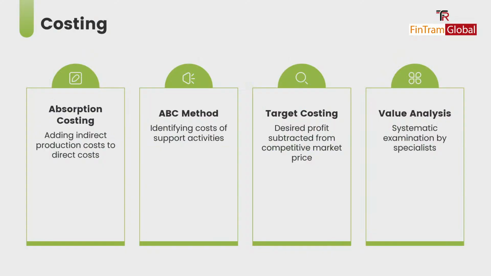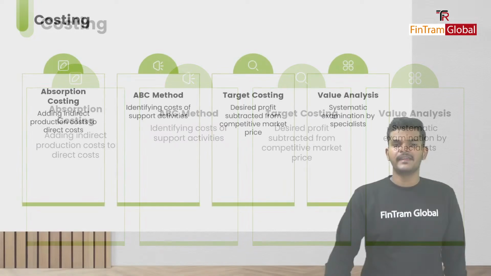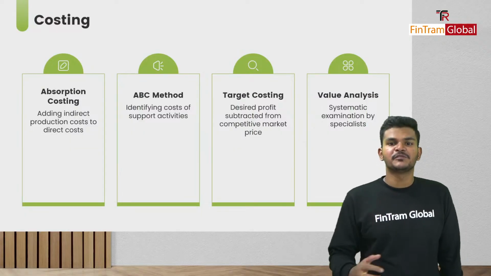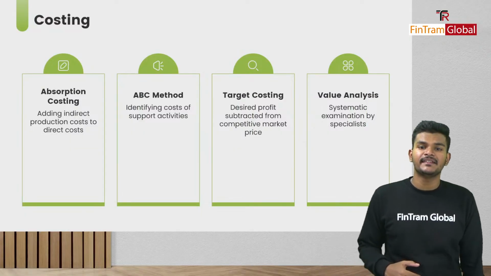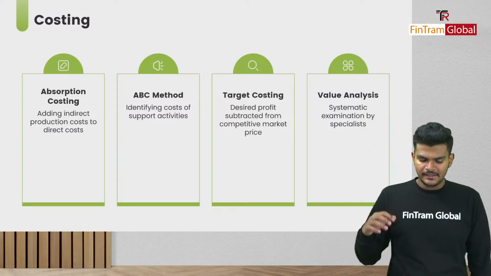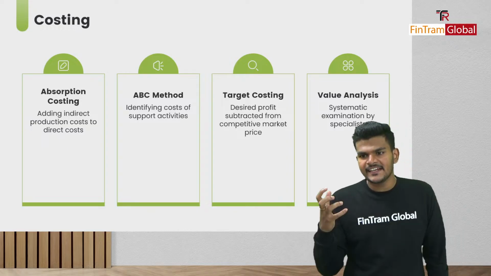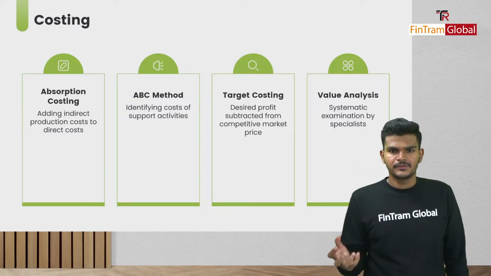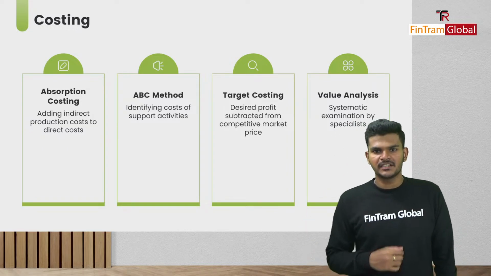So we learned about certain different types of costing methods. First of all, we looked at what absorption costing is. Absorption costing is basically the traditional method of costing. And what do we do there? We're basically trying to allocate the indirect cost to the cost of each unit. Okay, folks, so that's basically the idea.